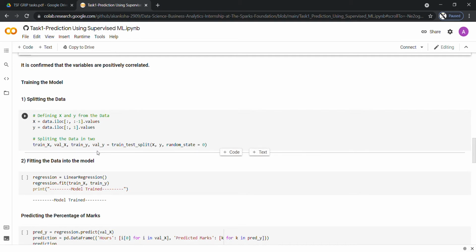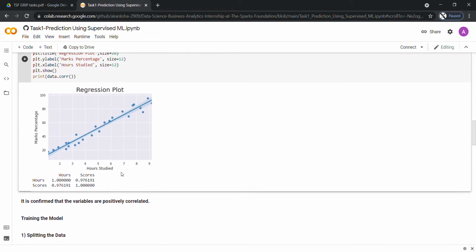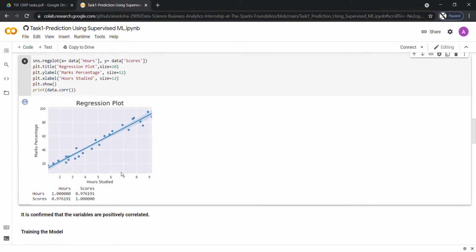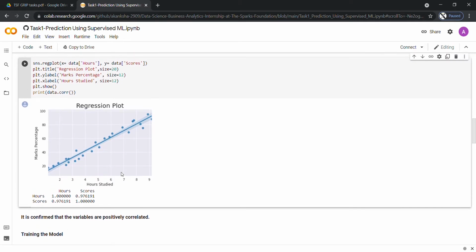Now moving further into the linear regression step, first we have to train the data. Basically, from the scikit-learn linear model we have taken the linear regression class and all the 25 points given.